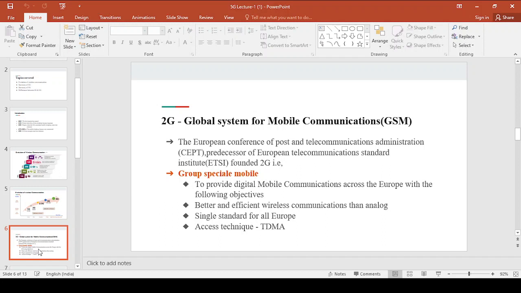Basics of 2G, which is nothing but the second generation system, also called GSM. GSM stands for Global System for Mobile Communication. Here we will see some basics of the second generation system, GSM.